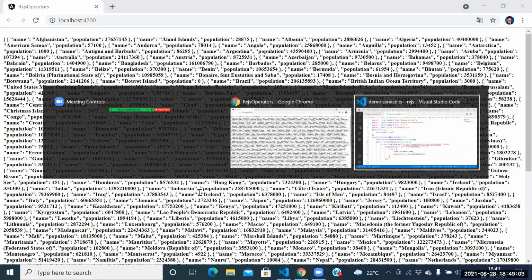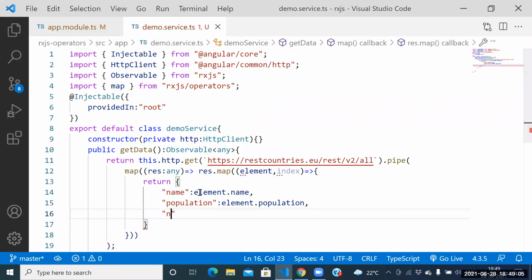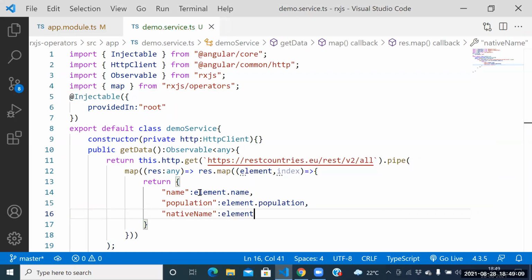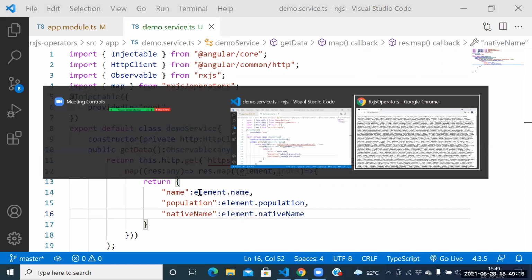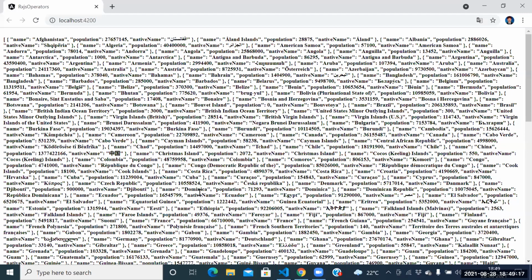Next one, see this one again. We wanted to see the native name. How to see only the native name? Element dot what do you want to place? Native name. Bharat, very important for you. I think you were eagerly looking for the interviews, na? Yes, sir, it's very important.